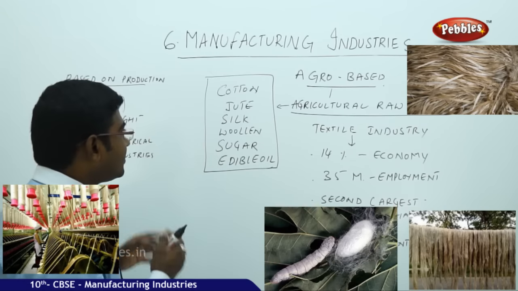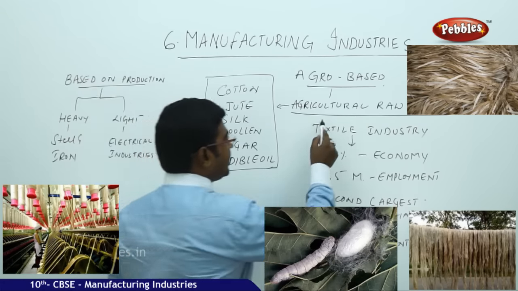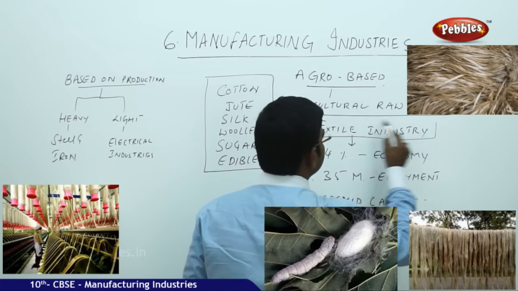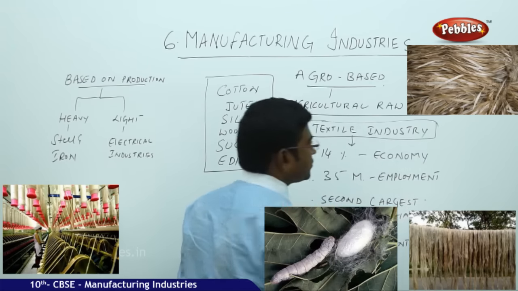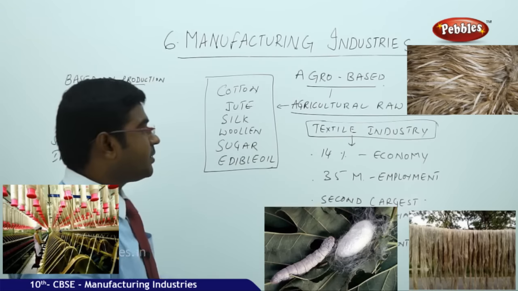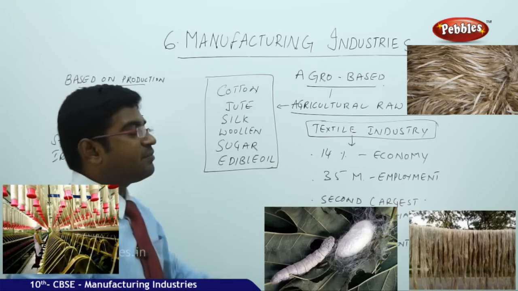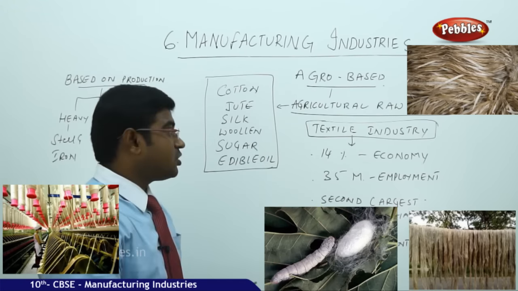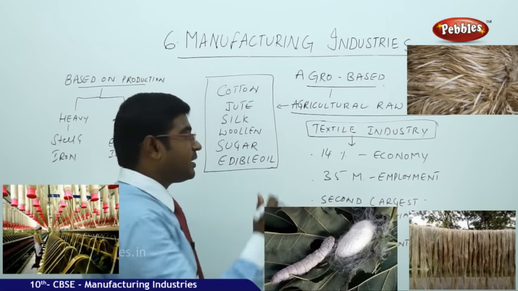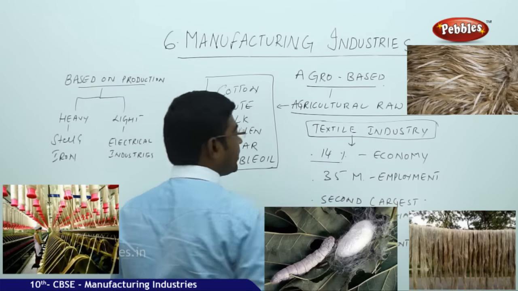And among all these industries, the textile industry has a significant place in the Indian context. When it comes to our country, the textile industry plays a very vital role. The production of the textile industry has been going up in the economy by up to 14%.